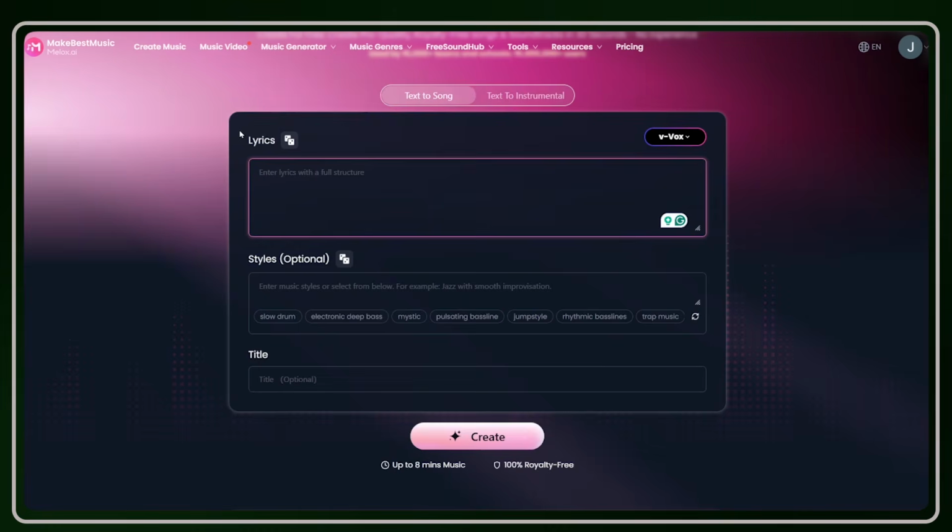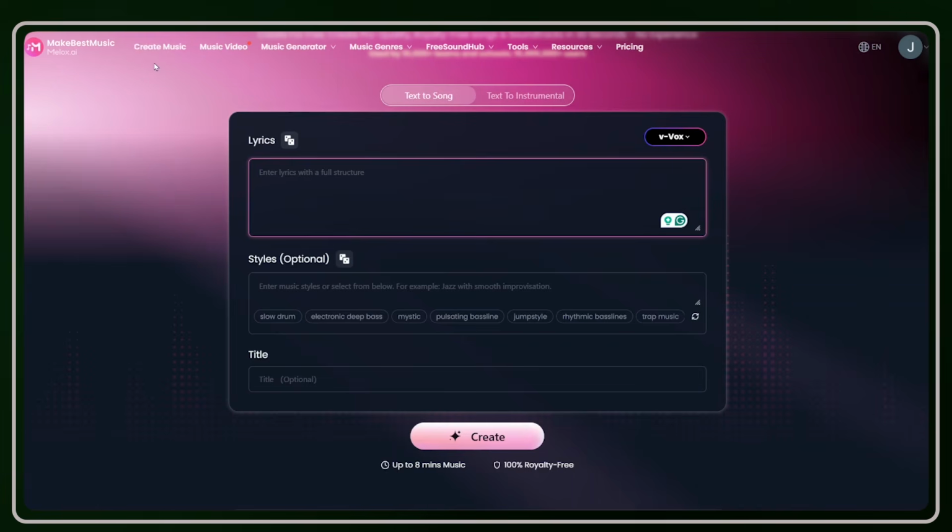For this one, I used macbestmusic.com. I will leave all the tools and all the prompts I'm using in the video description below. Once you come to macbestmusic.com, you can paste your lyrics here in the prompt box, paste the style of your music, though it is optional. It also has some style options that you can choose from, and the final thing you need to insert is the title of your song, though it is also optional.